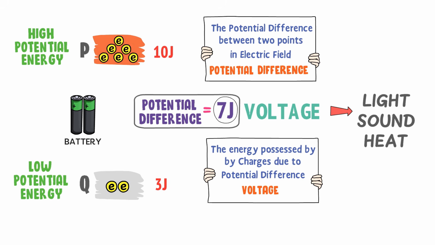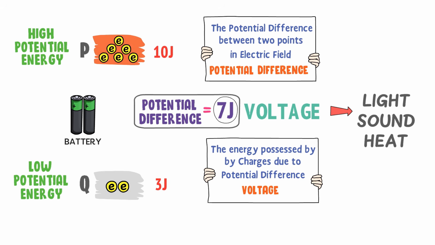Once the charges reach the high potential region, they will fall down to the low potential region. The battery, being the driving force, will again move the charges from low potential region to high potential region, and the charges will again fall down to the low potential region. Thus, the battery keeps the constant flow of charges in the circuit.